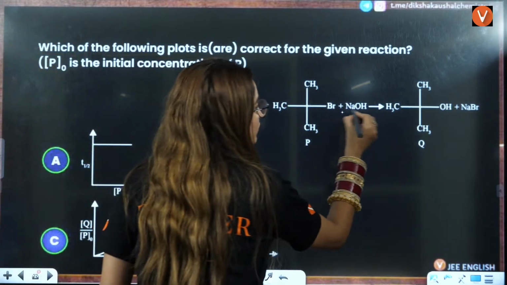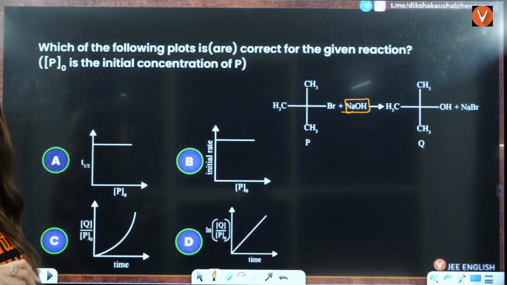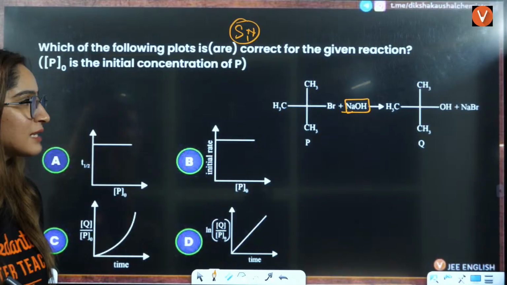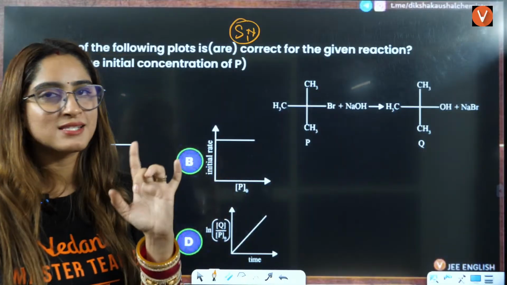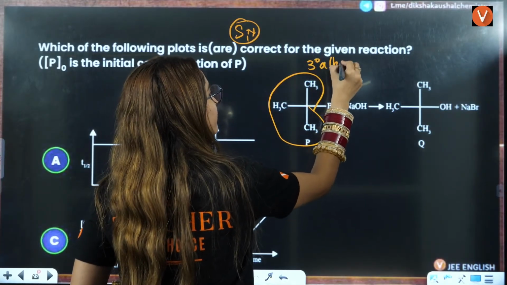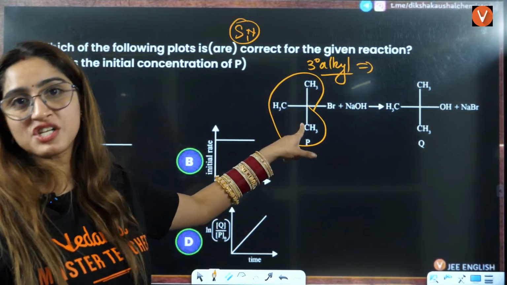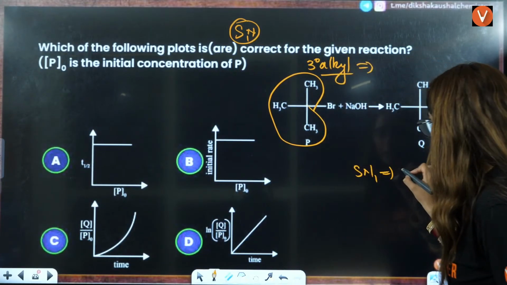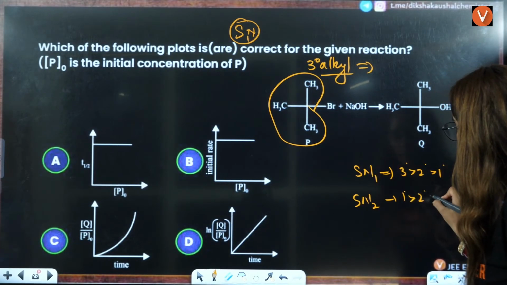We know that this is NaOH, it is going to replace this. So this is a first order reaction, right? We know that this is the first order reaction in SN1 reaction, right? Whenever you have NaOH and an alkyl halide, it is going to substitute by SN1 reaction. The reason is because here you have 3-degree alkyl. See, simple part: SN1 reaction, you have the order 3-degree, then 2-degree, then 1-degree. SN2, you have 1-degree, then 2-degree, then 3-degree.